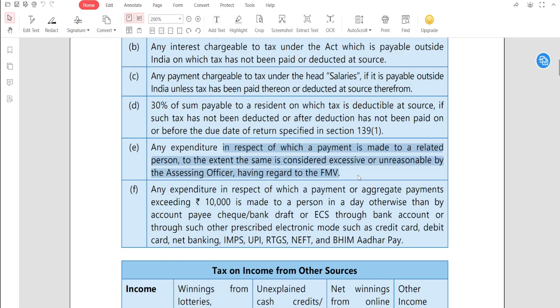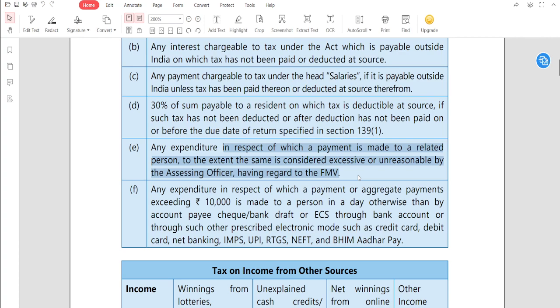So remember, if you pay any person more than 10,000 other than through the banking mode, for which you made some expenditure, then such expenditure will be disallowed.